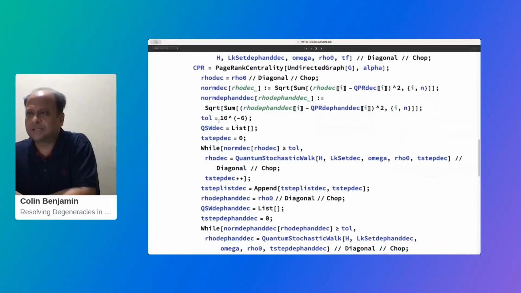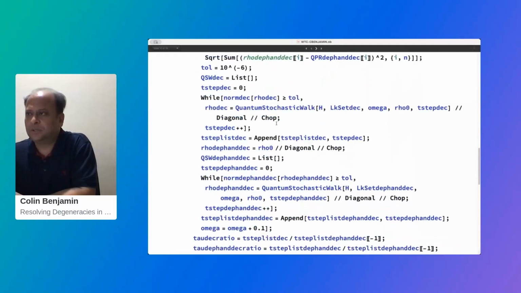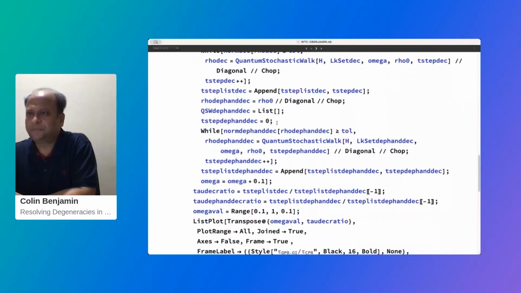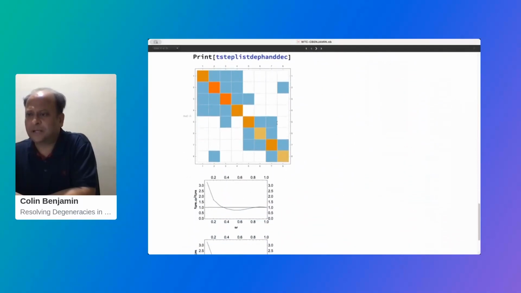So the tolerances, I said, we give a very small number, 10 to the power minus 6. So we run this code. This code is freely available here. And at the end, we look at our plots.